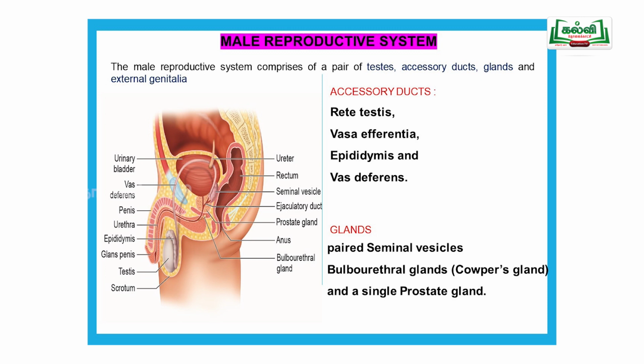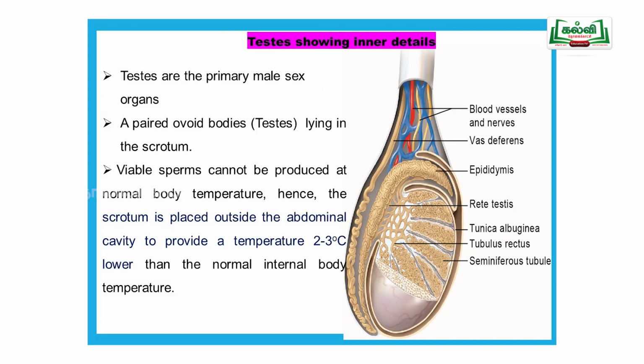Then what are the glands? Paired seminal vesicles. Seminal vesicle is a paired one, two seminal vesicles are there. Bulbourethral gland, Cowper's gland, is also a paired one. Then the prostate gland is an unpaired one. Only one prostate gland is present.